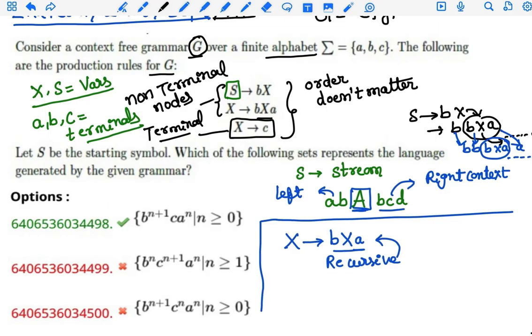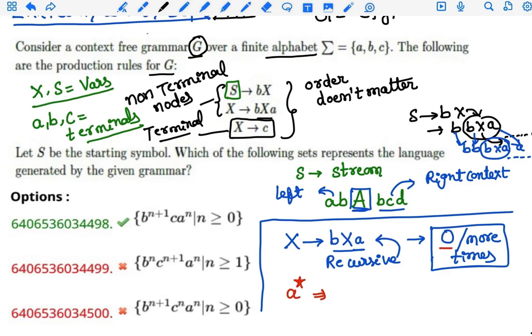So how many times does it produce? Zero times or more times. Like in regular expression coding, a star means a occurs zero times or more times.